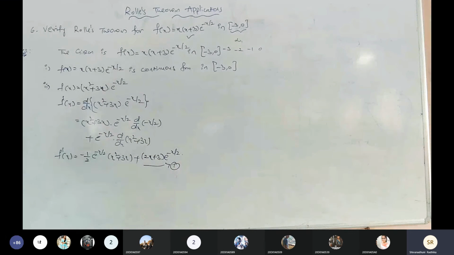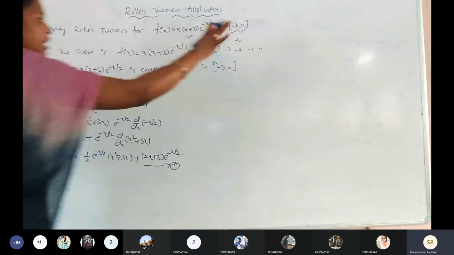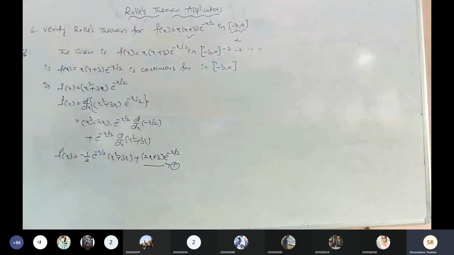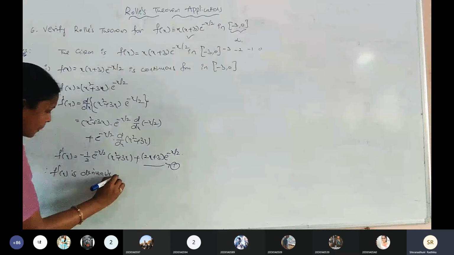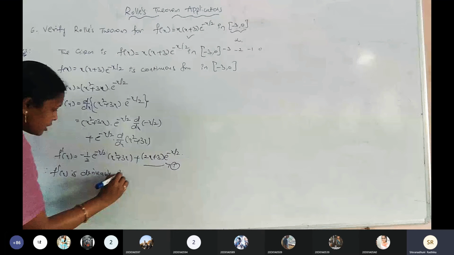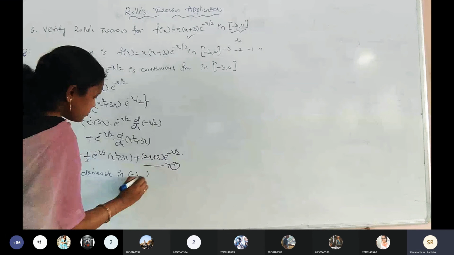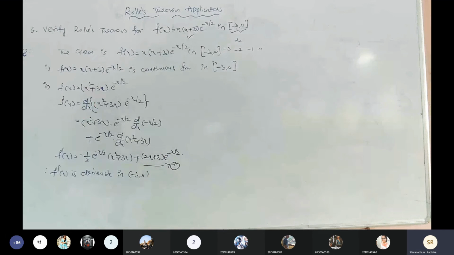Now f dash of x is also the derivable function because in the given interval we don't have any infinite value. Therefore f dash of x is derivable in the open interval minus 3 comma 0. Is it right? Second condition completed. Then go for the third condition.